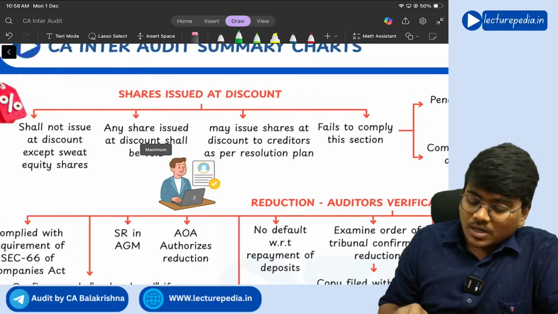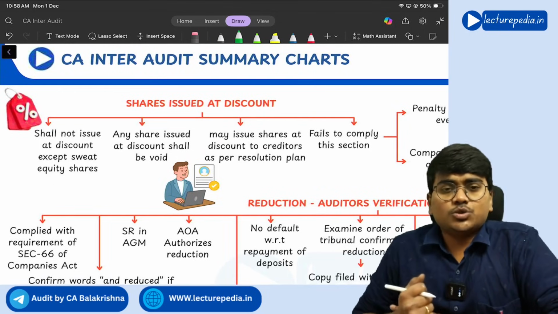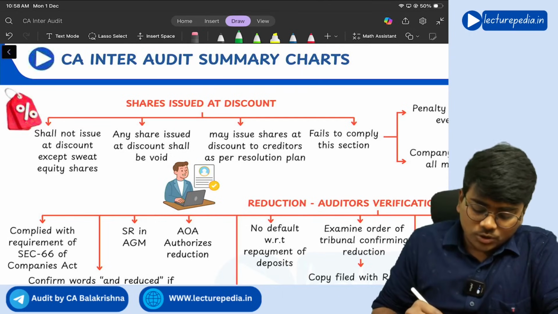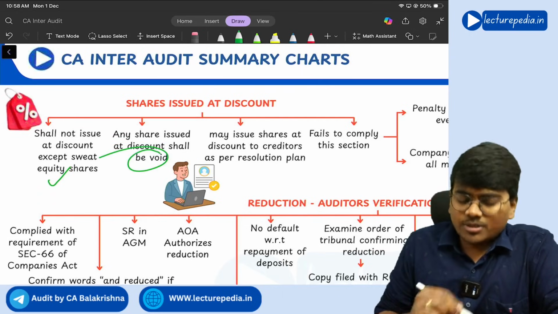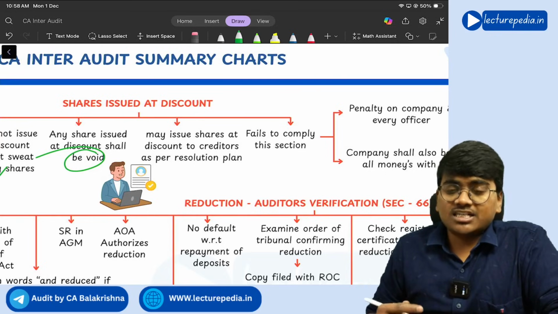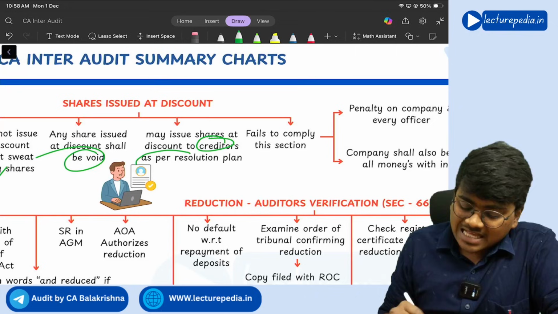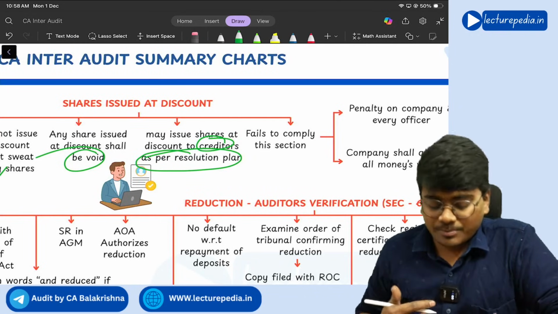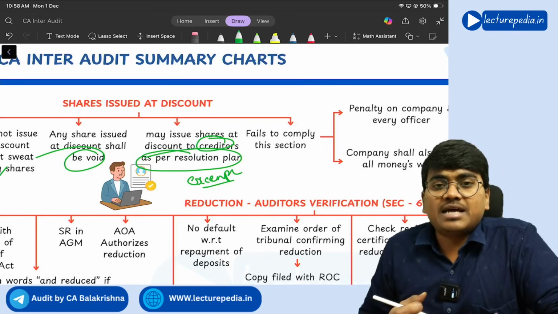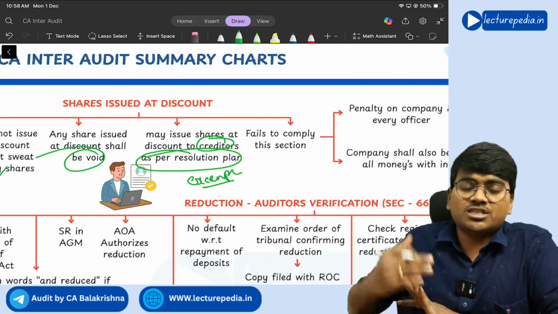Next, I told you there are certain exemptions for the issue of sweat equity shares. We will see that the basic rule is that if you issue shares at a discount, it will be void. That is the basic rule. But the exemption is that you may issue shares to creditors as part of a resolution plan. Resolution plan is a concept of the Insolvency and Bankruptcy Code.